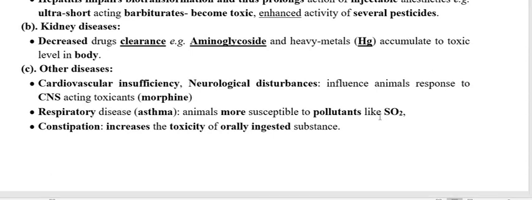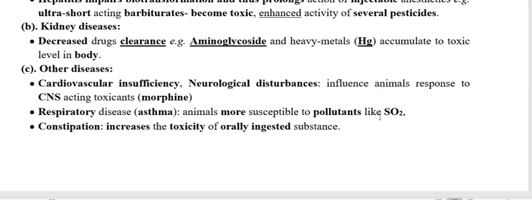Next example, constipation. If a patient or a host animal has a constipation problem, it means that the toxicant remains in the gastrointestinal tract for a longer time interval.